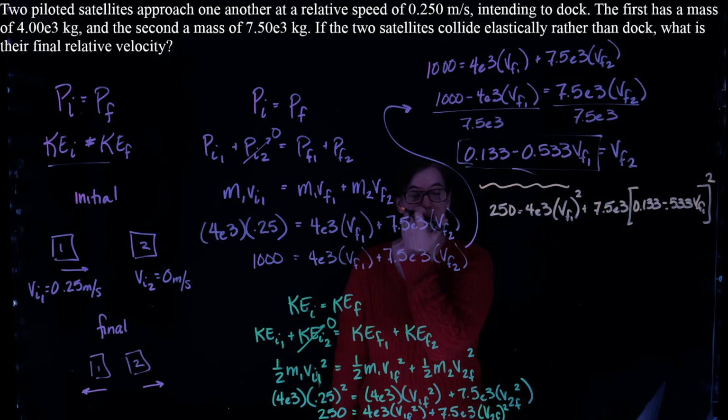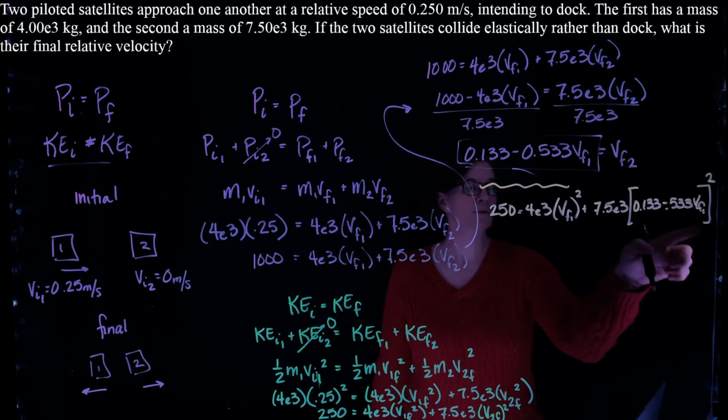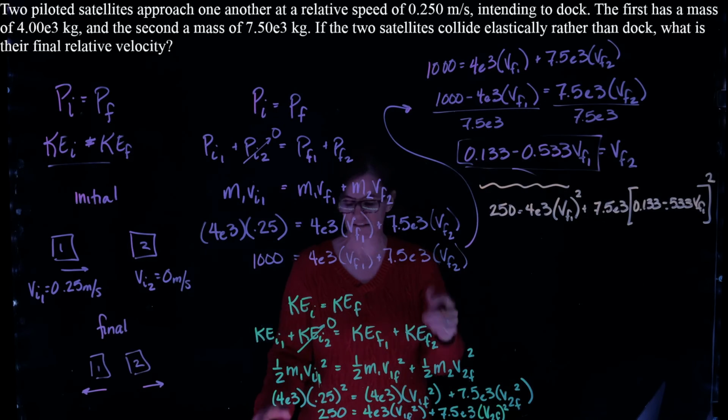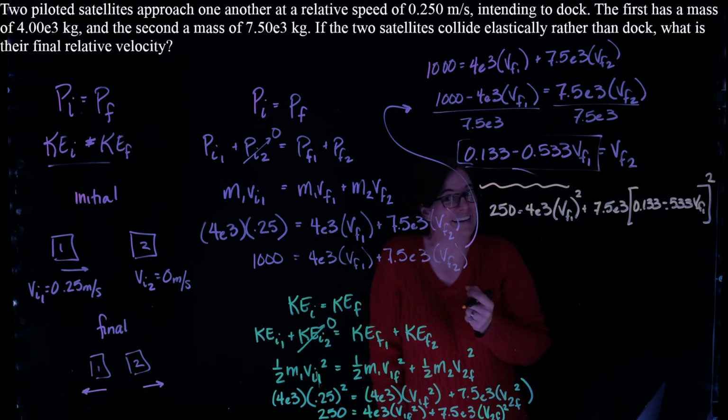That whole thing gets squared. Now I have a single equation with just one unknown, and I can solve it. It's a little messy, but it's fun algebra.